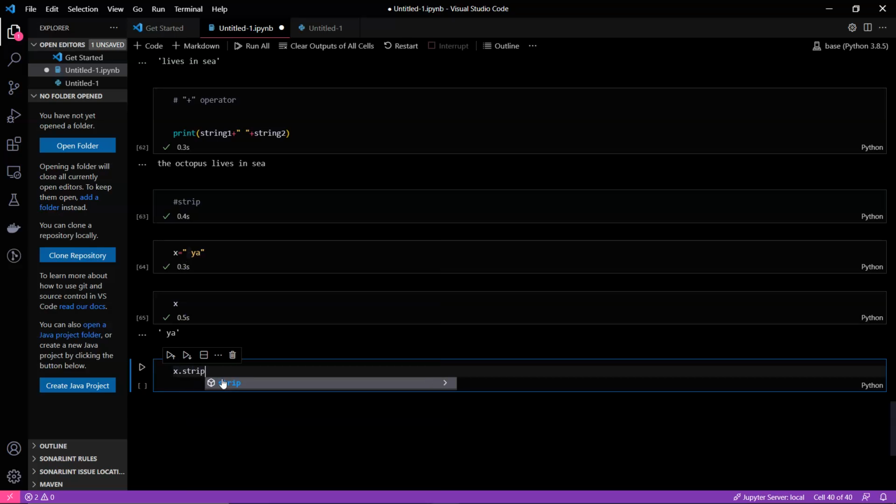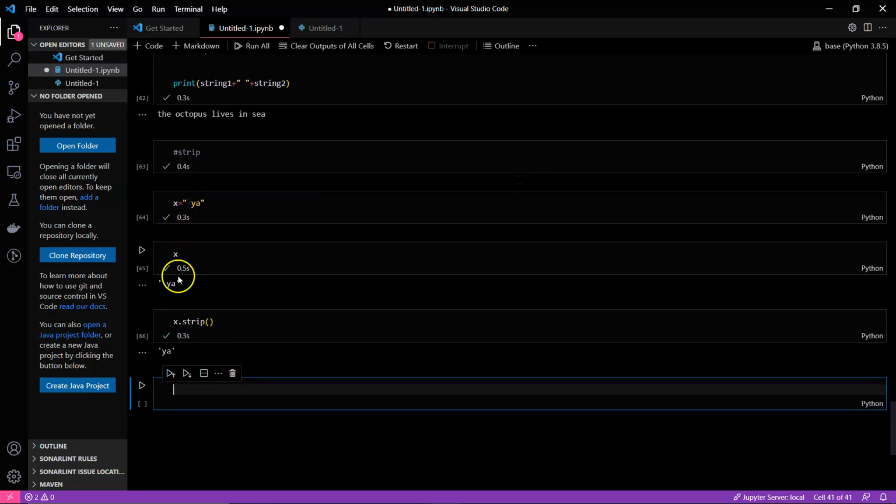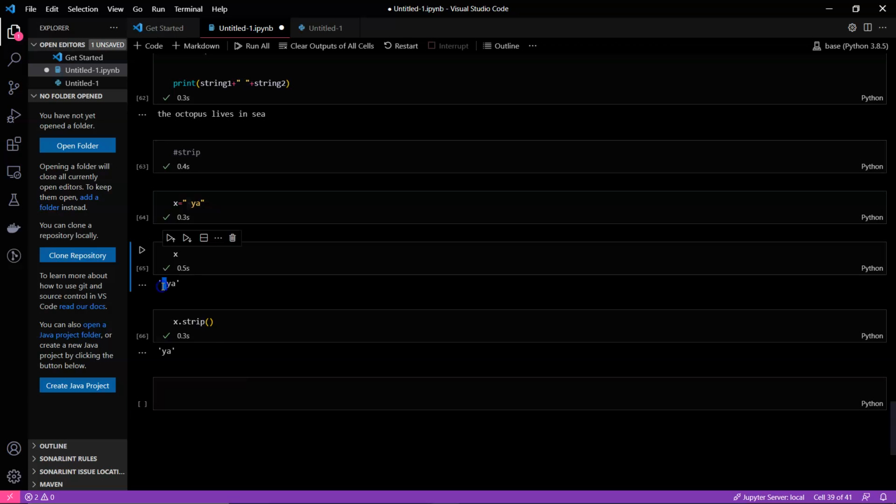I already told you x is kind of an object, and it has this method strip, and you can use this method directly. This concept is actually object oriented. Let's see what happens when I use x.strip. So it stripped off the left gap, right?